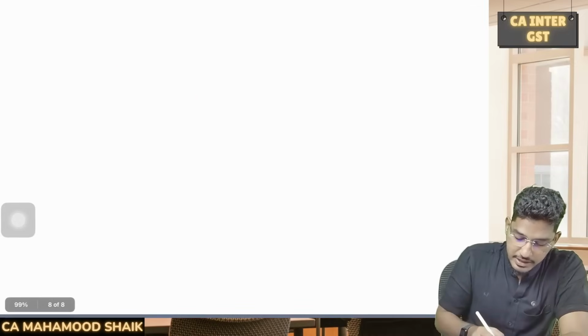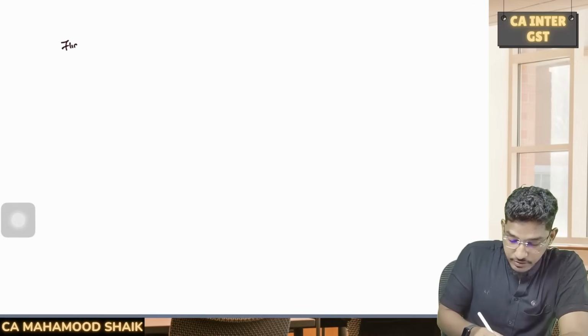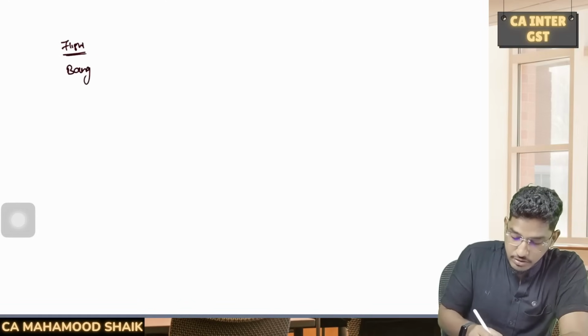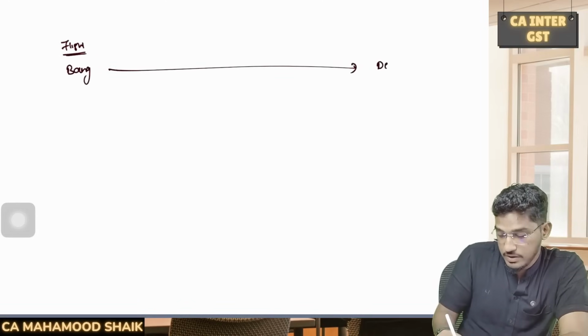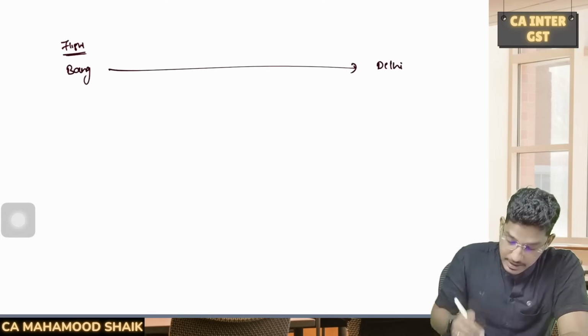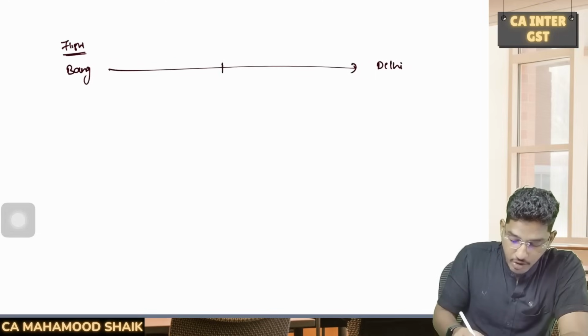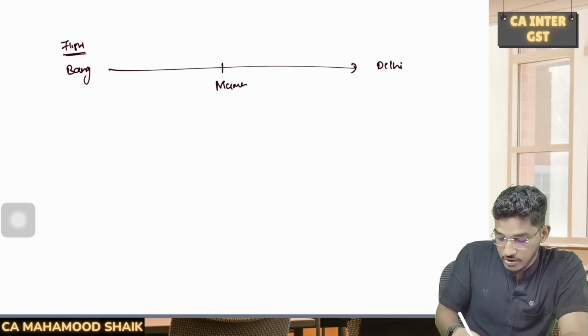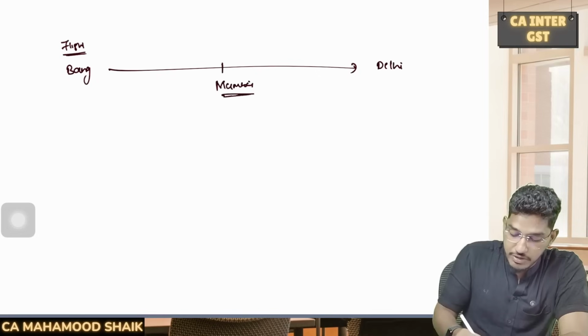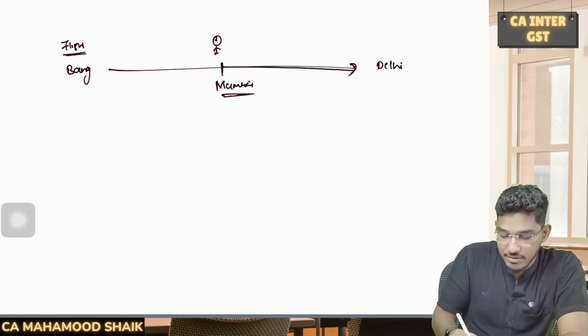Here I wanted to elaborate a little bit. Say for example, there is one flight which is scheduled to go from Bangalore to Delhi. Now, in between, one halt is there at Mumbai. Now, one passenger has boarded this flight at Mumbai. On his journey from Mumbai to Delhi, he is getting bored and he is availing the services.